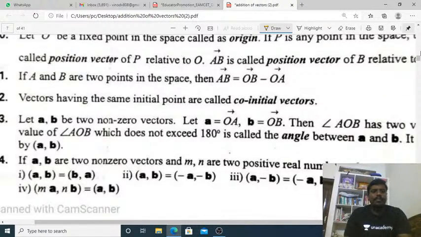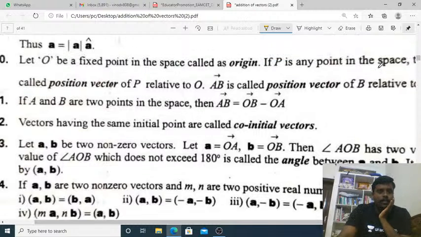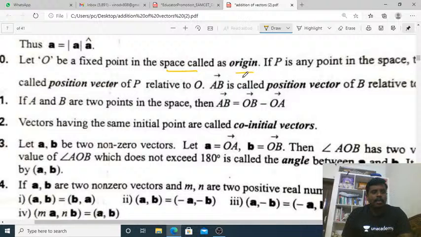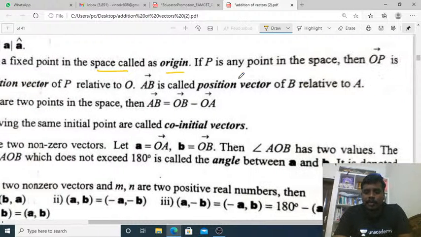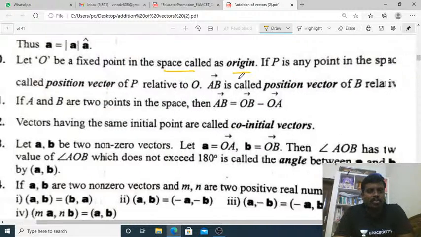Position vector. Let O be a fixed point in space called the origin. If P is any point in this space, then OP bar is called the position vector.